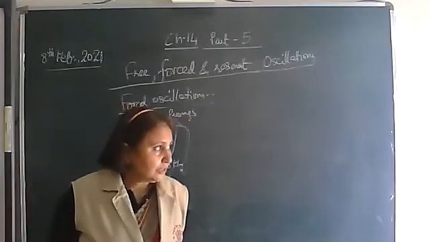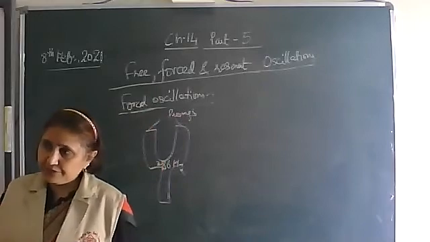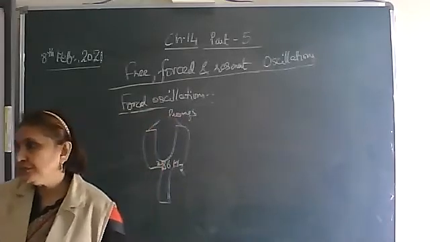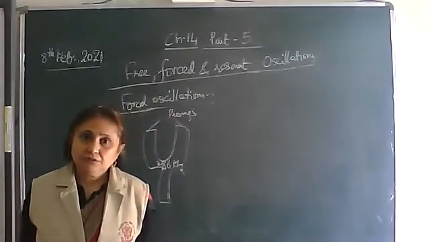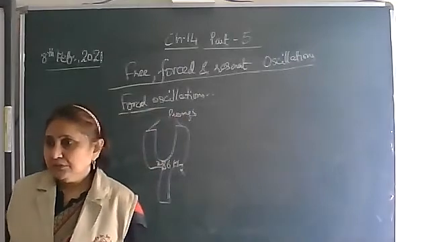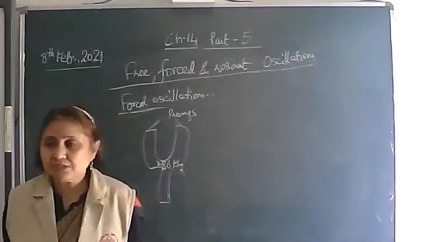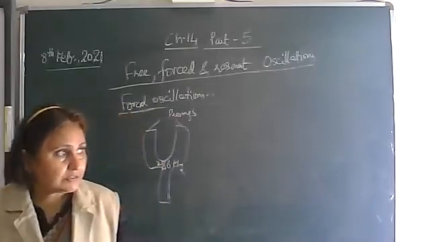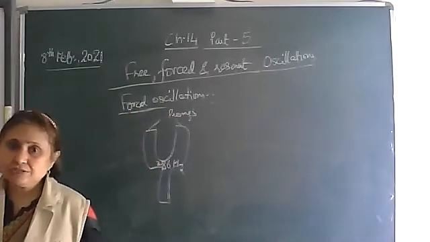The wooden board of a guitar or sitar vibrates with the frequency of the string, which is not its natural frequency.